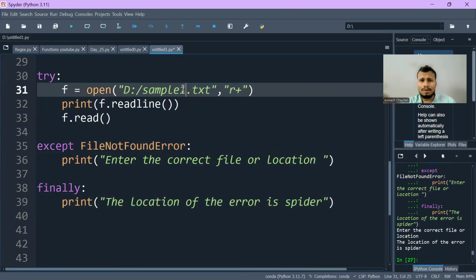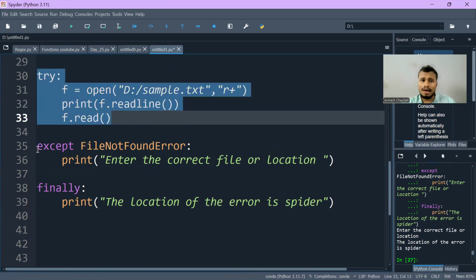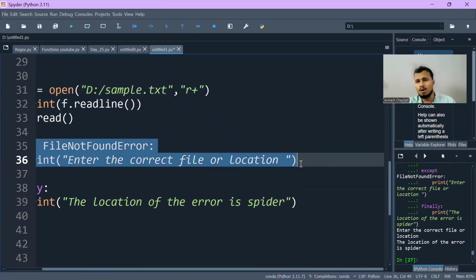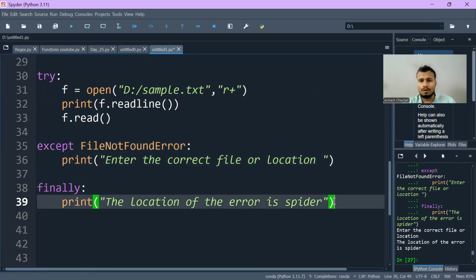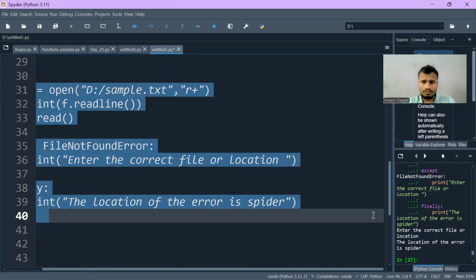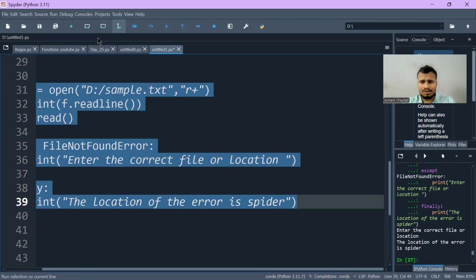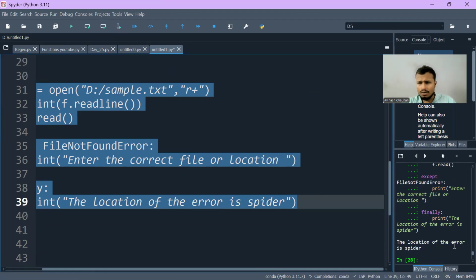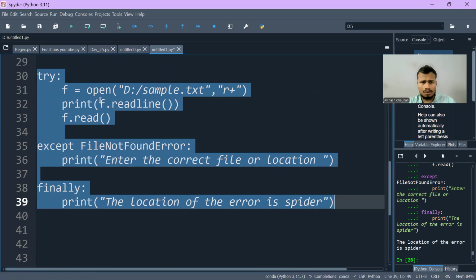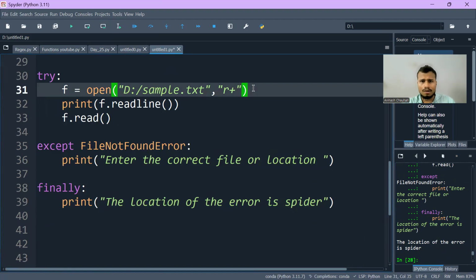For example, we were trying with sample1.txt. The sample.txt file is in my D drive location. So this time it will not give the error and it will not move into the except block. So let's see whether finally operates or not. If I execute this line of code, you can see the location of the error is Spyder.